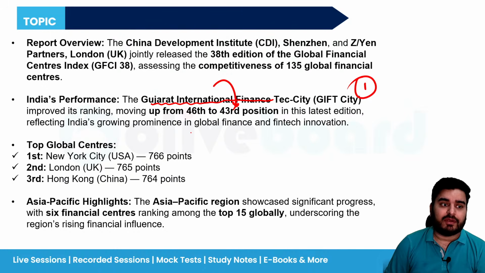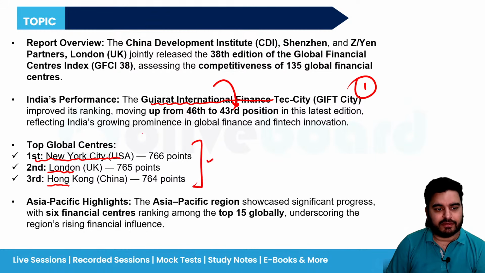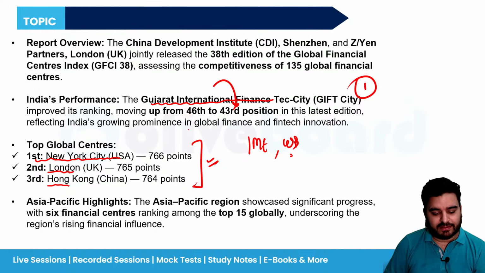Second fact, what you have to understand here is, who is the topper? The topper is New York, USA. Second is London, and third is Hong Kong. So top three at least you should remember. Why New York? Because in New York we have the International Monetary Fund, we have the World Bank. Okay, that's why they are at number one.